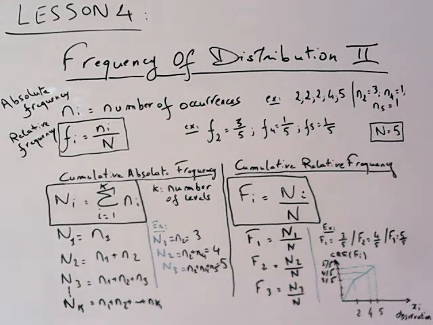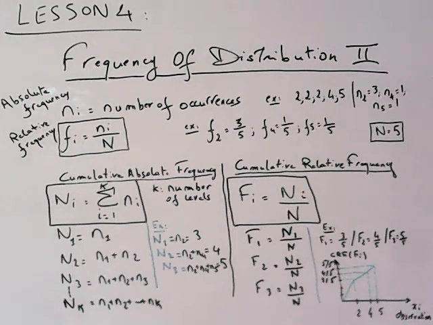With those calculated cumulative absolute frequencies, we can calculate the cumulative relative frequency, which is capital F index i, equal to capital N index i, the cumulative absolute frequency, over capital N, which is the size of the sample. And it's very easy to calculate.